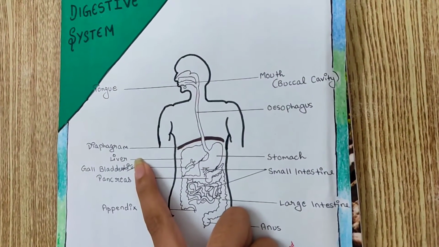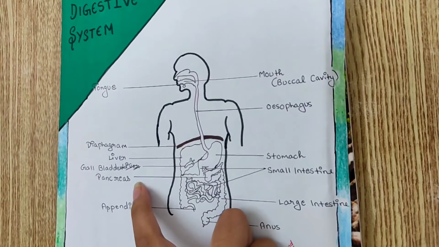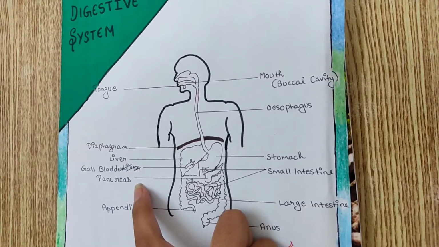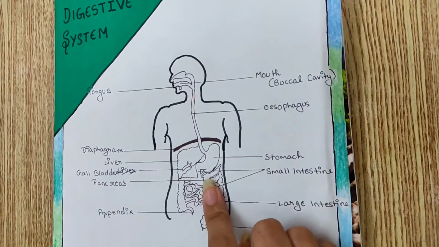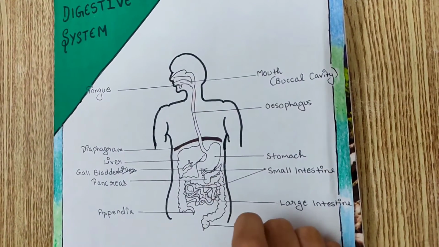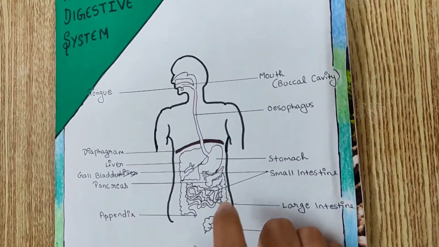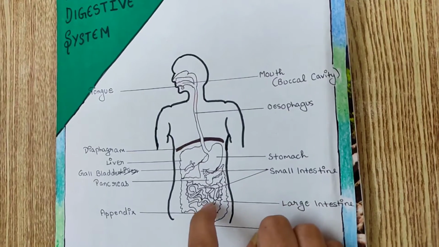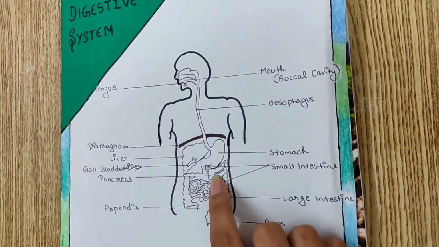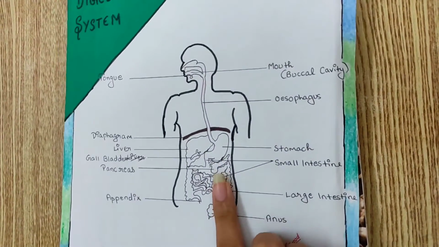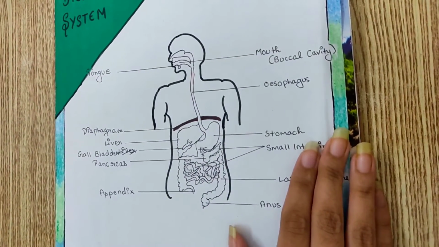The liver secretes bile juice, which helps with digestion and is stored in the gallbladder. The pancreas has alpha, beta, and delta cells and secretes pancreatic juice. The components of pancreatic juice are pancreatic lipase, trypsin, and pancreatic amylase. Pancreatic lipase converts carbohydrates into glucose. Trypsin converts protein into amino acids, and pancreatic amylase converts fats into fatty acids and glycerol.